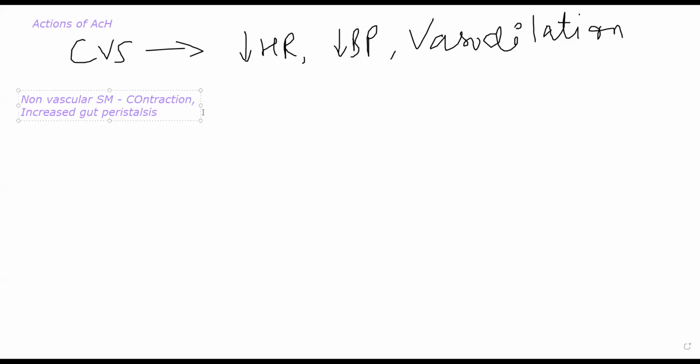Whenever you have a stimulus from a cholinergic system or parasympathetic system, I told you yesterday, the parasympathetic system is responsible for rest and digest, and the sympathetic nervous system is responsible for fight and flight, right? So whenever you have a parasympathetic response in your gut or GIT, peristalsis will increase, secretions will increase, all that will happen, because of which digestion is facilitated. Essentially, it will also promote urinary voiding, and causes bronchospasm. Bronchospasm. All right.